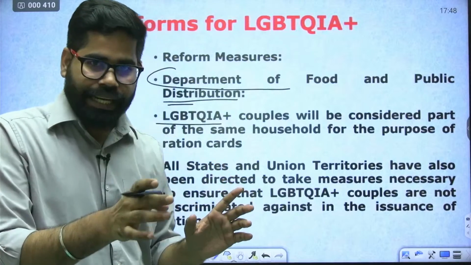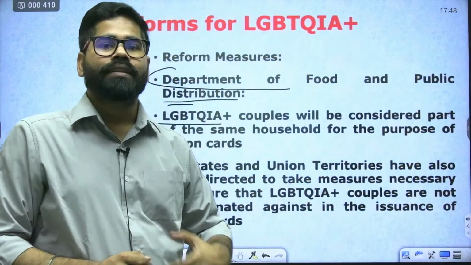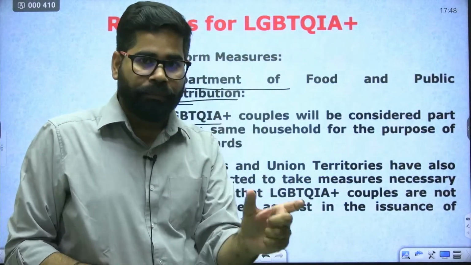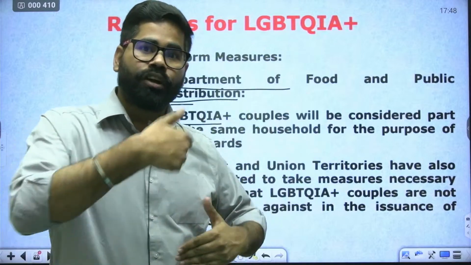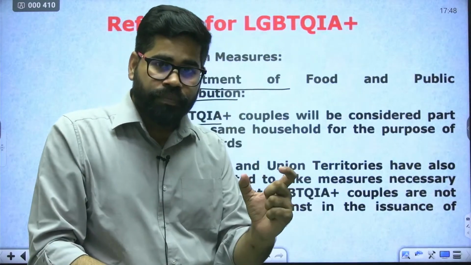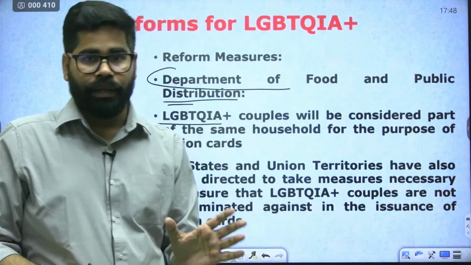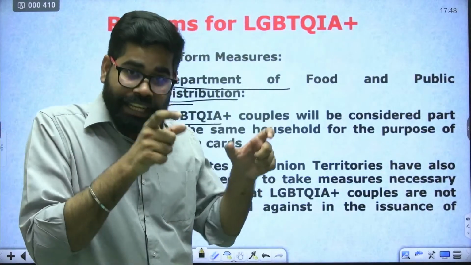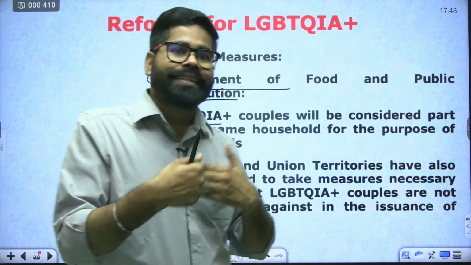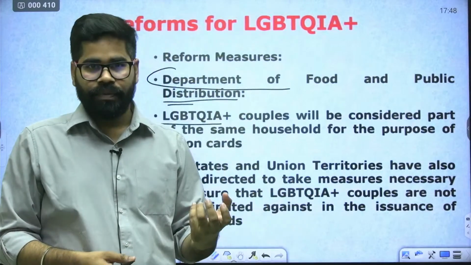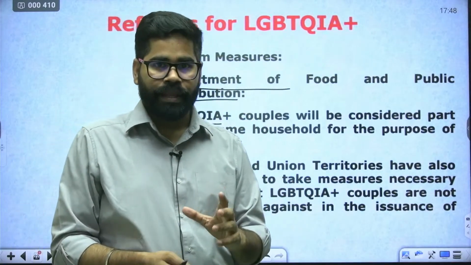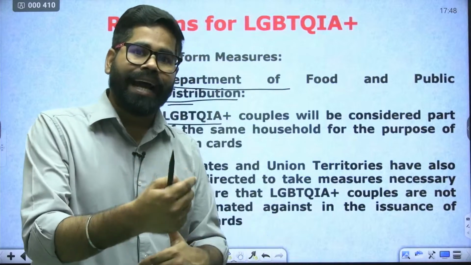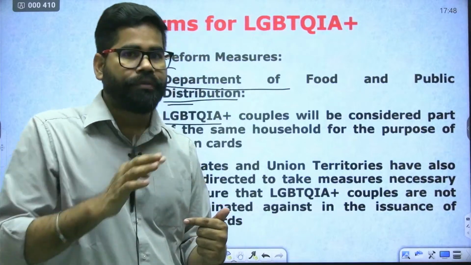You might have seen a few months ago, there was a judgment of Supreme Court which said that they cannot allow marriage for the LGBTQ couples. But they have said that government should take necessary measures so that their life could become easier. And in that line, government has initiated a number of reforms.